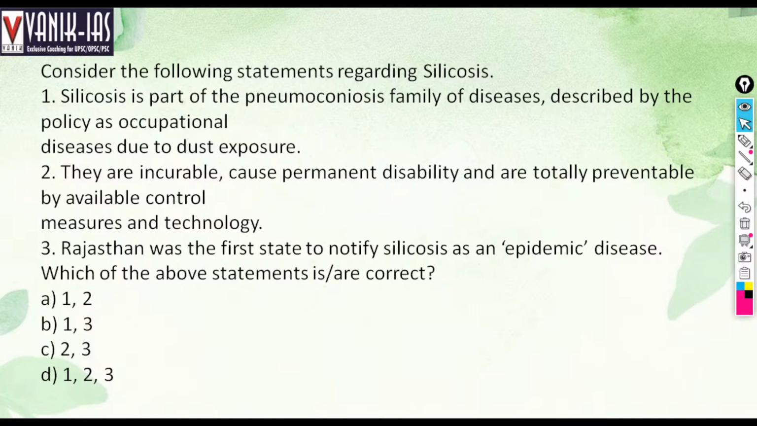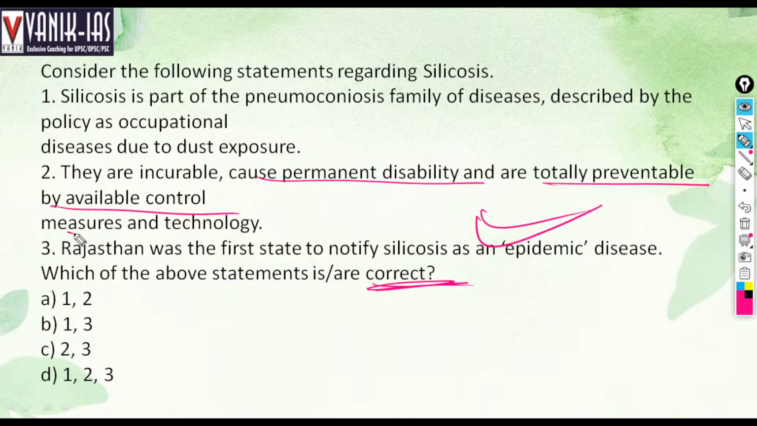Rajasthan was the first state to notify silicosis as an epidemic disease. So which of the following statements are correct? See here, all the statements are correct. Rajasthan is the first state to declare the epidemic because there is a desert region and there are chances of dust. They are incurable but cause permanent disability, and totally preventable by available control measures and technology. That can be prevented, but once it occurs, it can cause permanent disability.